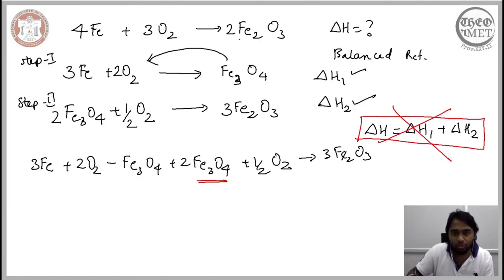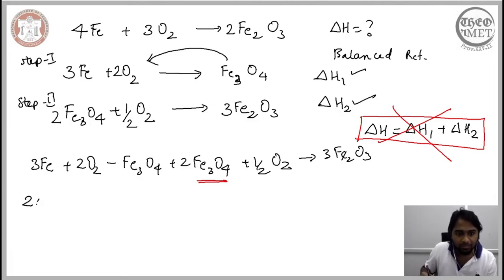In the overall reaction we have 2 Fe2O3 molecules, but in step 2 we have 3 Fe2O3 molecules. So let us try to arrive at the same number of end product molecules. In order to achieve that, we need to multiply this reaction here by 2/3.